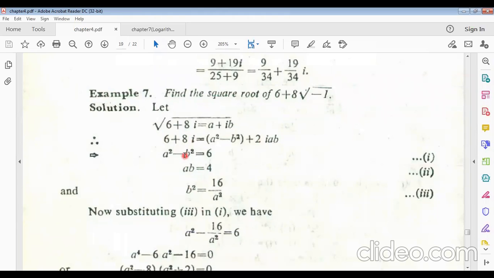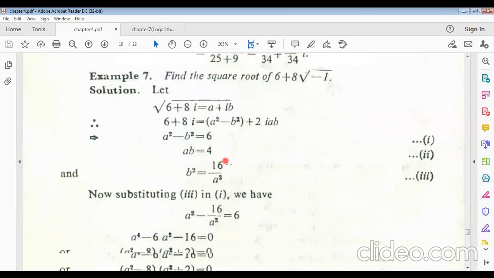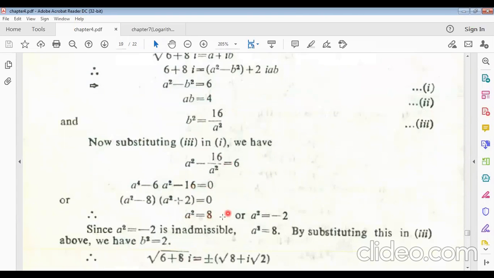Now from here, B equals 4 by A, and B square equals 16 by A square, just squaring on both sides. Putting the value of B square in equation 1, we get these values. Then A square equals 8. So A square equals, we get only 8.